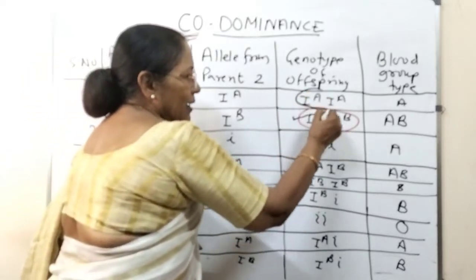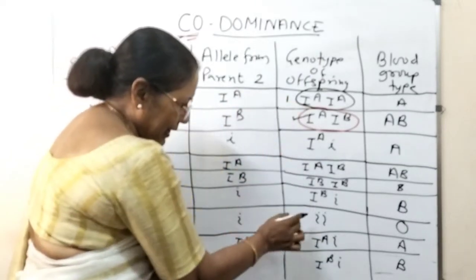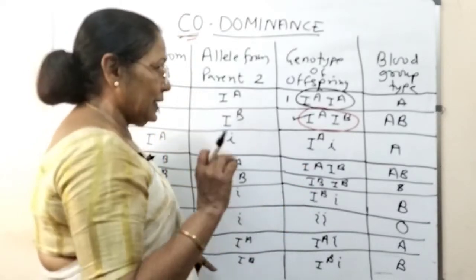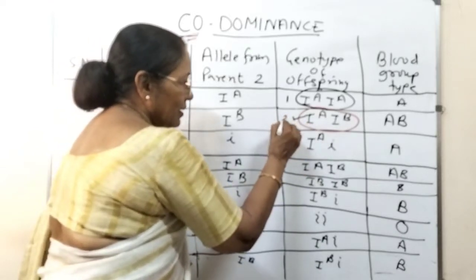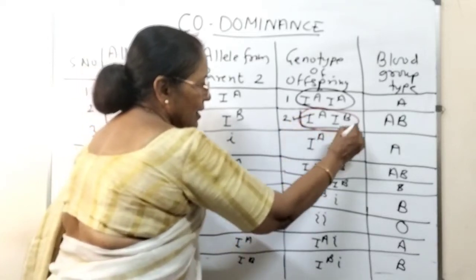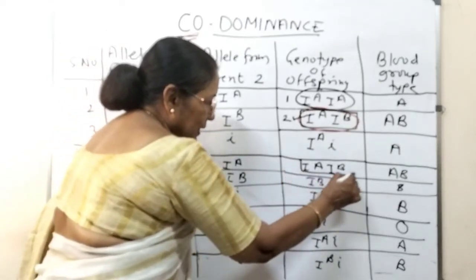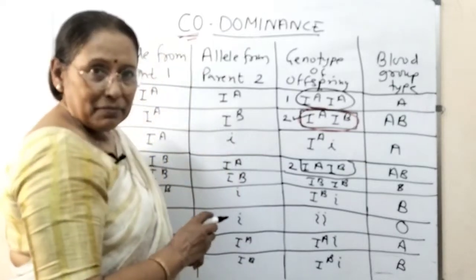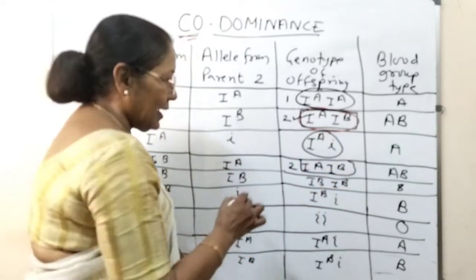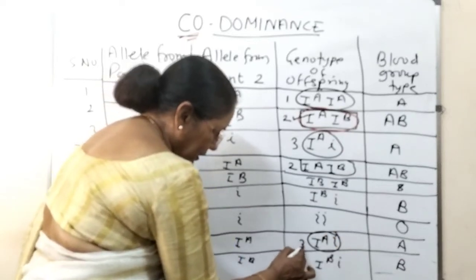This is IA IA, both A. So this is 1, and it is not present anywhere else. Second one: this is IA and IB, and here there is IB and IA. We have taken this too. This is also the second type of genotype. Come to the third: this is IA and i, and here there is IAi. See, we found it here. So this is the third type.